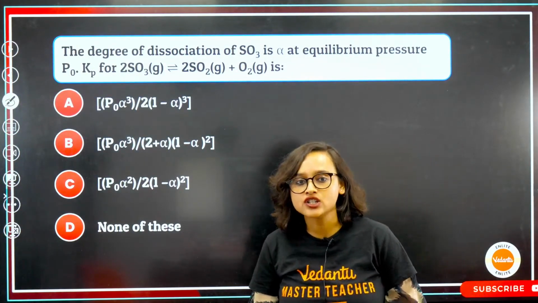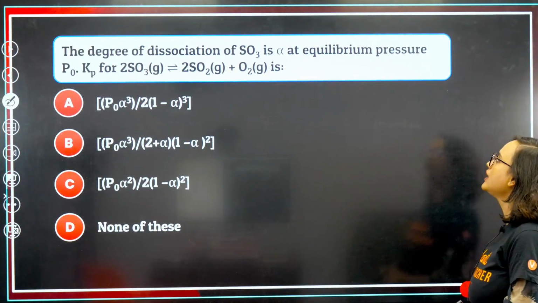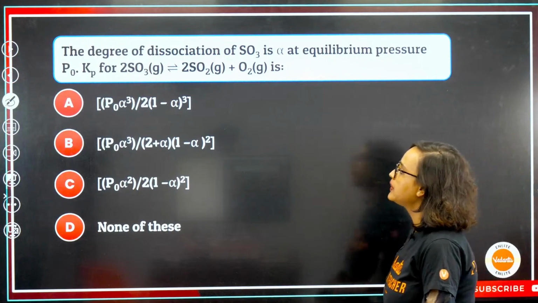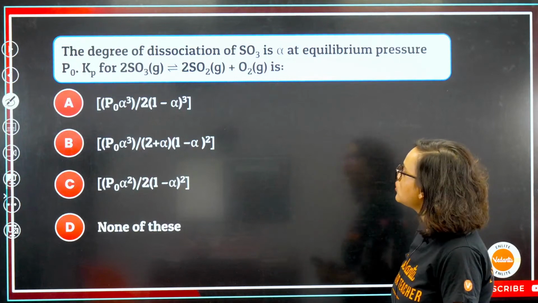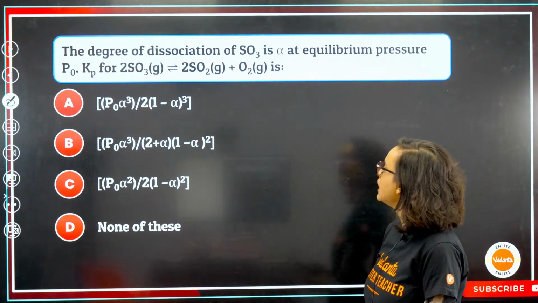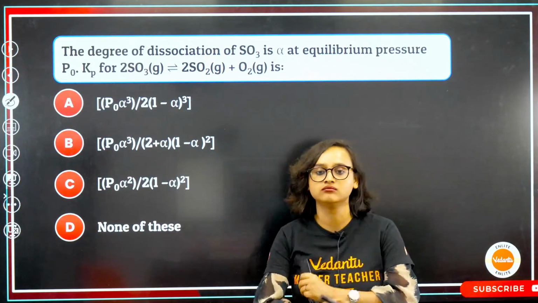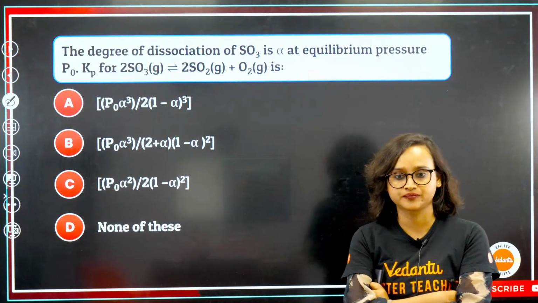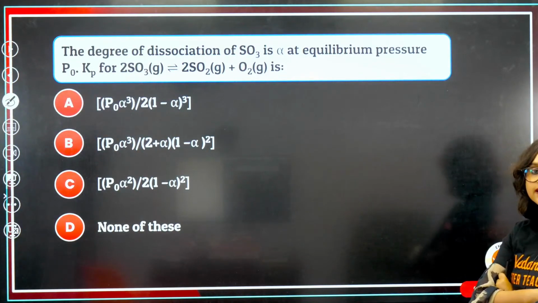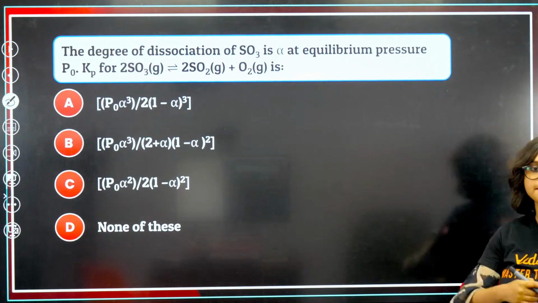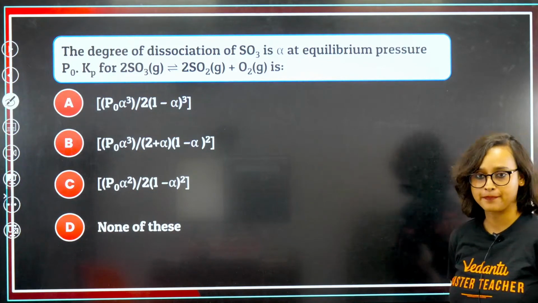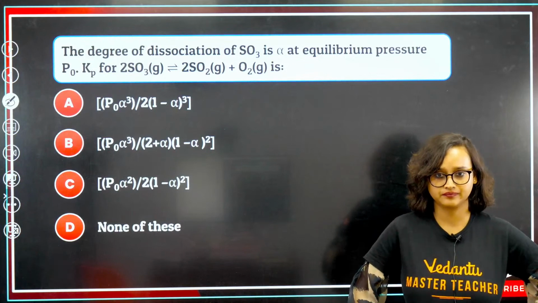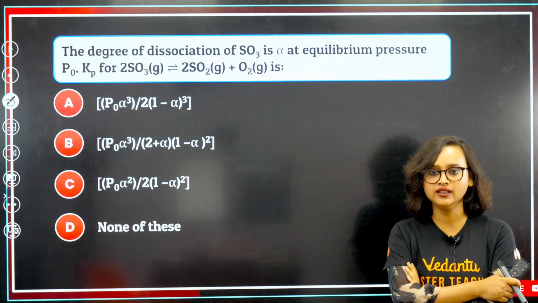The degree of dissociation of SO3 is alpha at equilibrium pressure P0. You have to find the Kp for 2SO3(g) giving 2SO2(g) plus O2(g). Tell me, guys, you have to find the Kp. I'll give you 2 minutes again. Solve it.